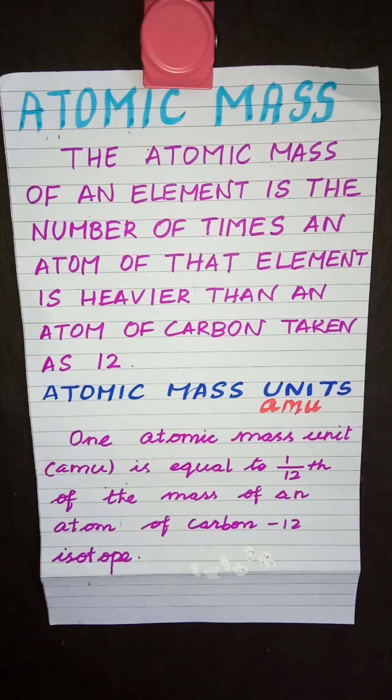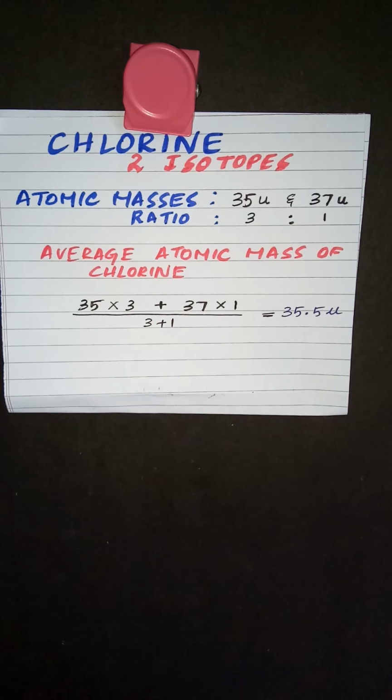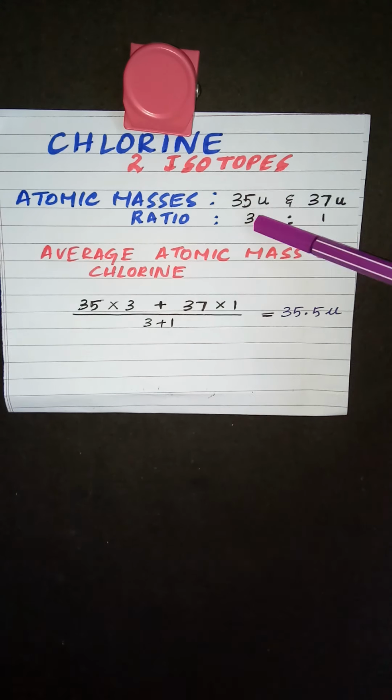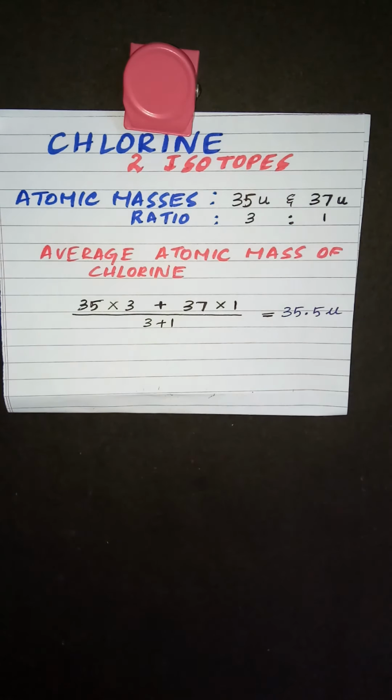But it has been found in many cases that atoms of the same element possess different masses. Just now I told you about isotopes. In such cases, the atomic mass of the element is taken as the average value, because as we expect, all the atoms do not have the same mass. That's what we term as isotopes. So when they have different masses, we take the average. Now I'll show you an example with chlorine. Ordinary chlorine is a mixture of two isotopes with atomic masses 35 units and 37 units. Chlorine can occur in nature.